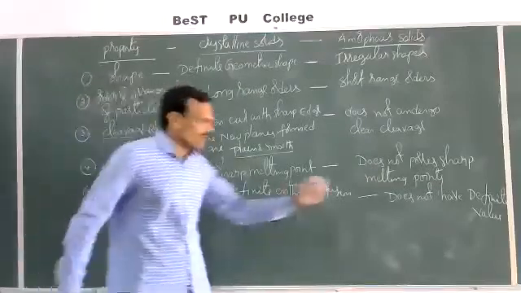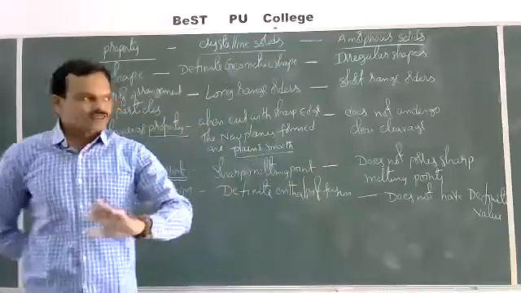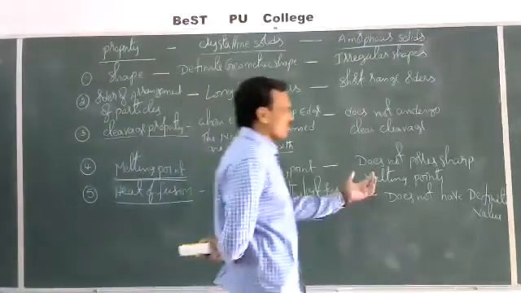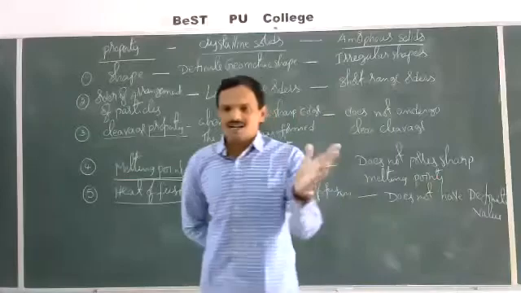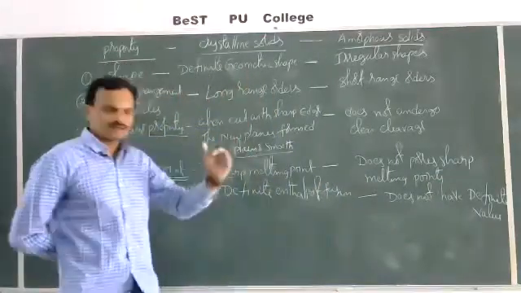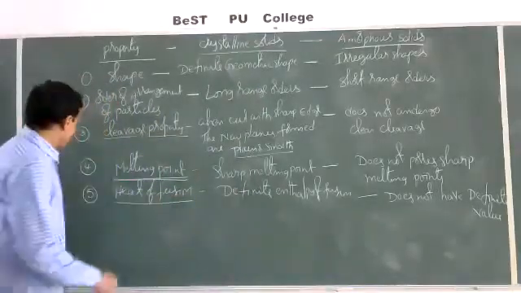But in case of amorphous solids, by absorbing an exact amount of heat, they cannot convert from solid state to liquid state, because they have a range of melting point. They do not have sharp melting points. So over a range of heat energy, they can absorb heat and convert from solid state to liquid state slowly. There is no definite heat of fusion.